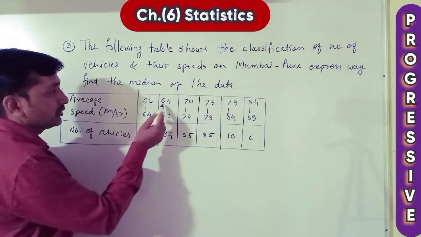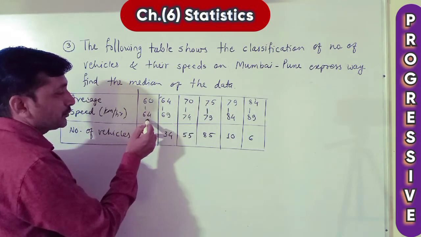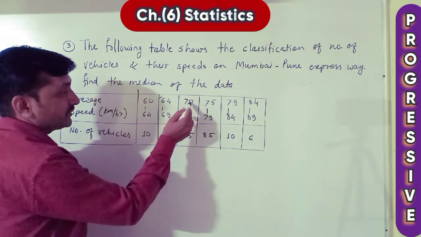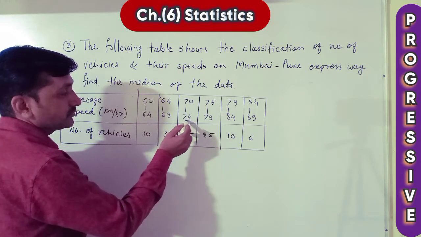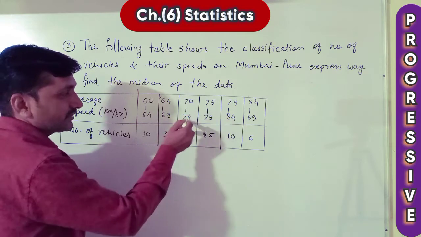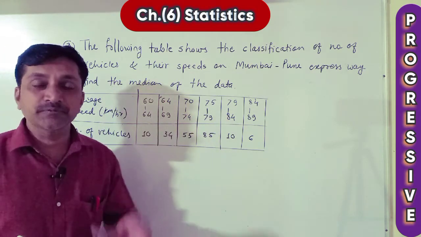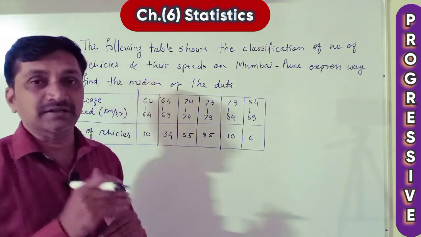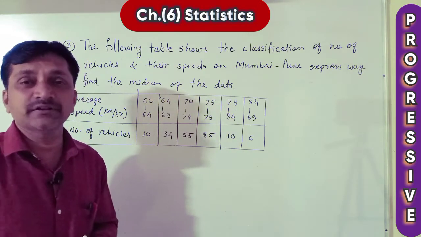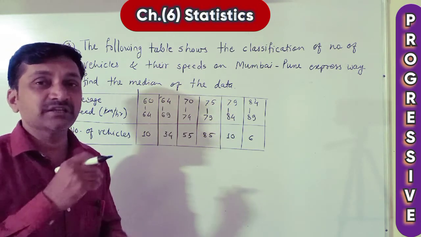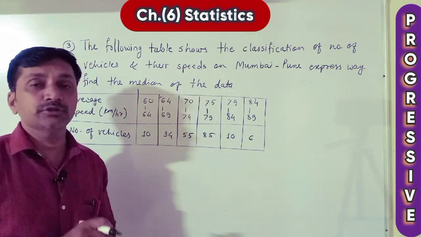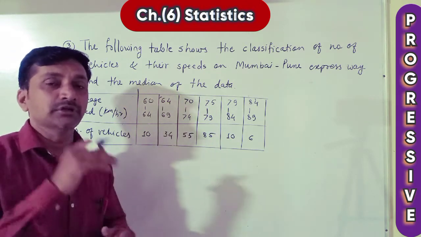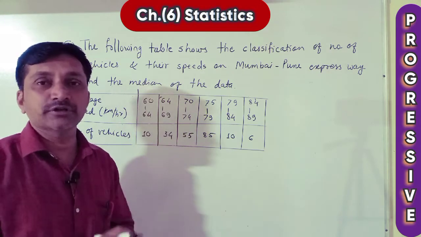Here you see lower 64, upper 64 same, but here 70, here 69 different, here 74, here 70, here 75, here 74 different. And if such different classes are given, upper lower limits are different, then we have to make them equal by writing continuous classes. Continuous class means upper lower limit same, that is called continuous class.